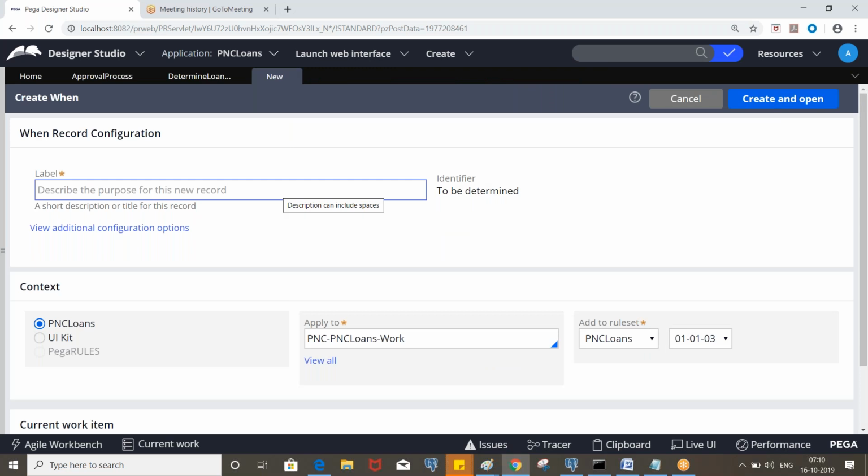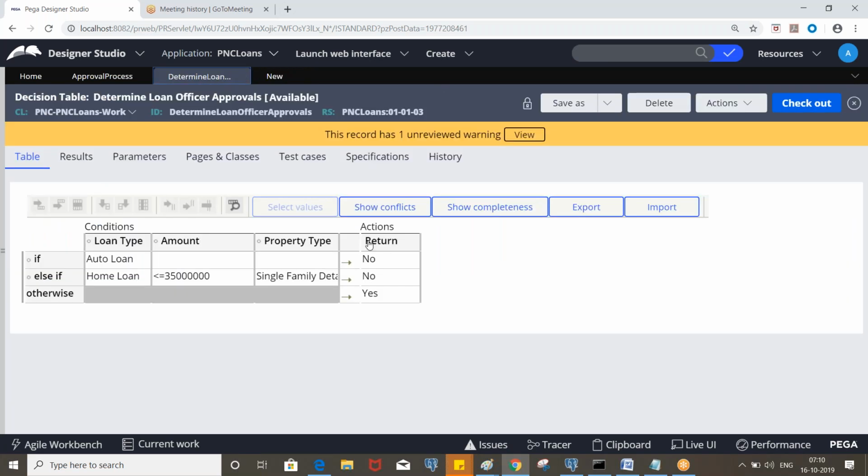The same requirement can be achieved by using different rules. We can also create a decision tree. If you are able to do it using the decision table, obviously you'll be able to do it using the tree also. But if you are able to achieve it using the decision table, then you don't need to go for a decision tree, because we use decision tables to delegate to the business users.